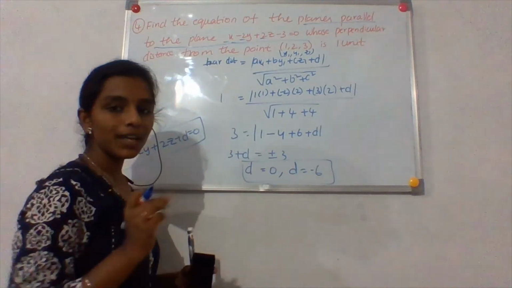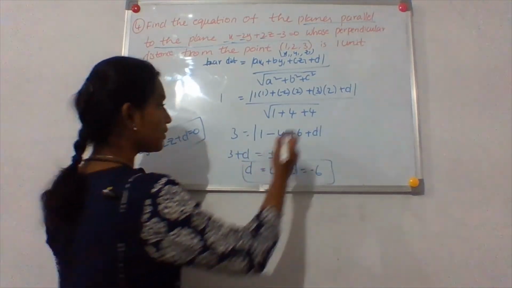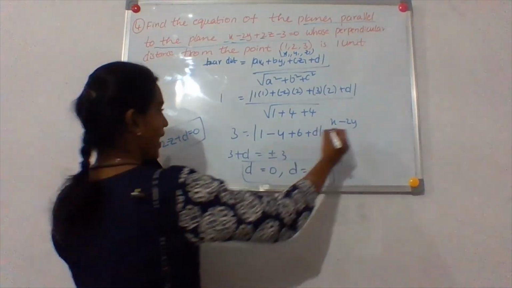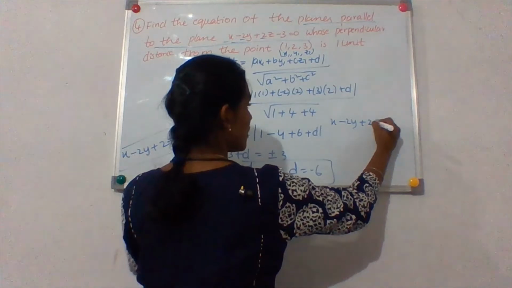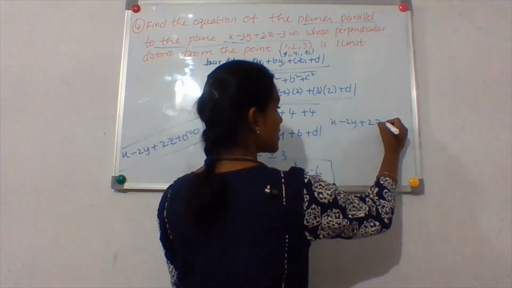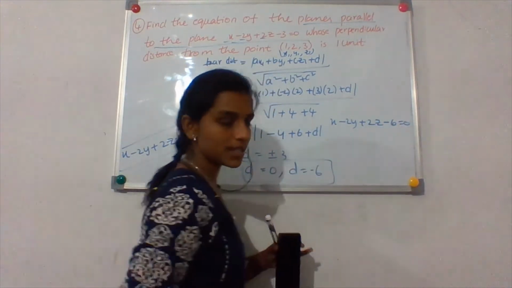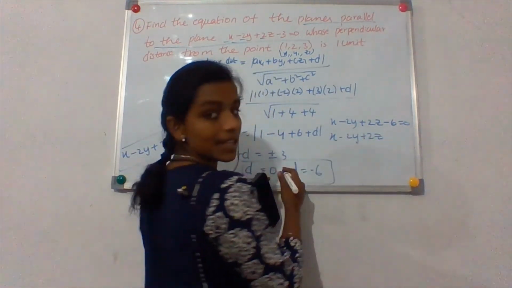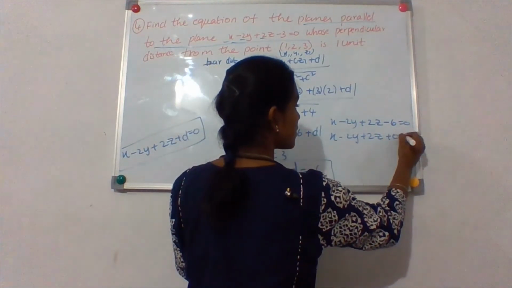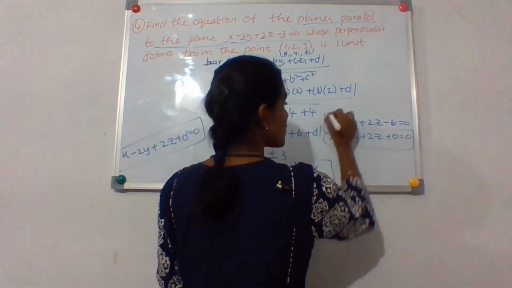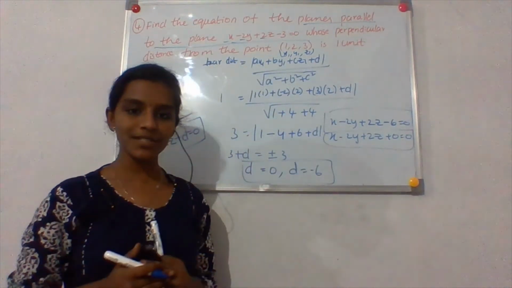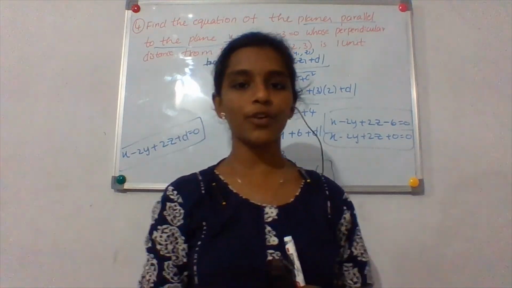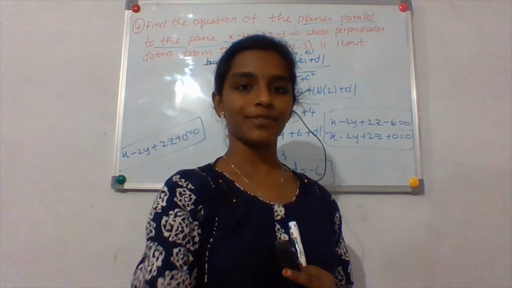Okay. So the two plane equations that I am going to get are: x - 2y + 2z - 6 = 0, putting d equal to -6, and another equation, putting d equal to 0, x - 2y + 2z + 0 = 0. Okay, so these are the two plane equations that we get by the given conditions. Okay, so this is question number 4. Now let us look into question number 5.